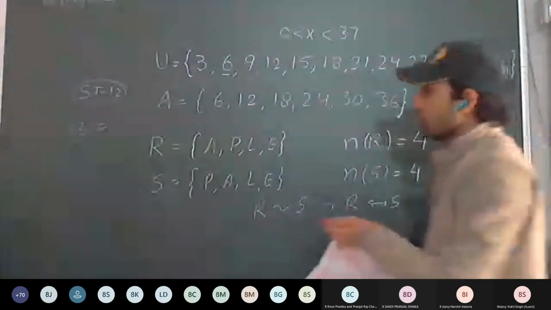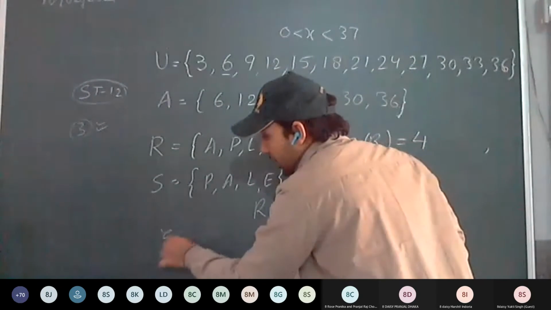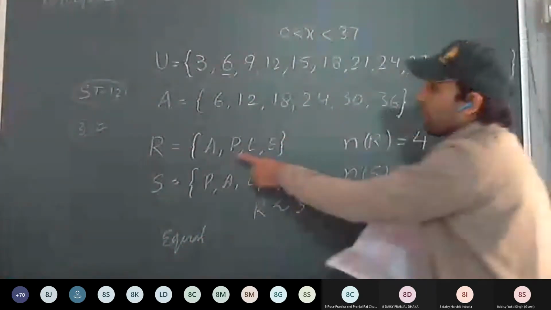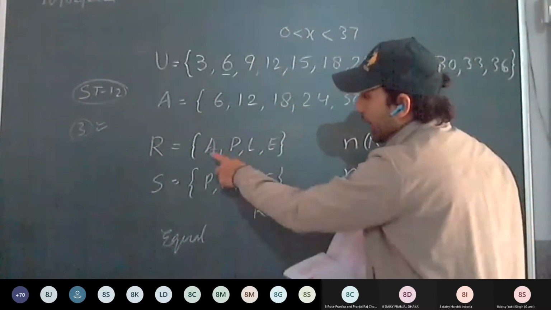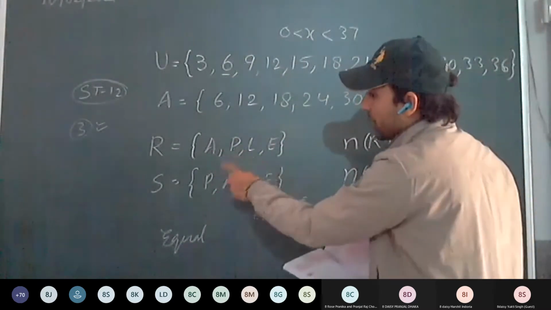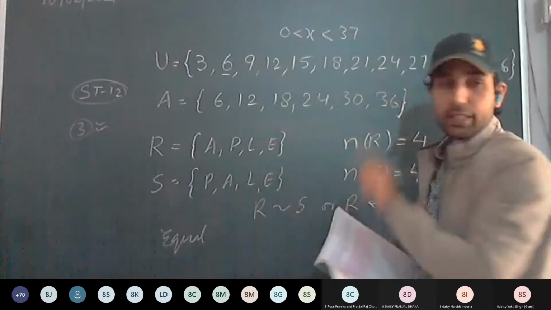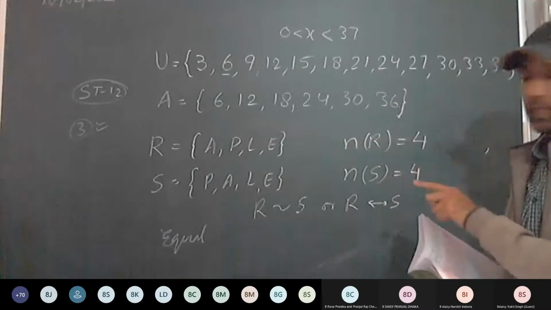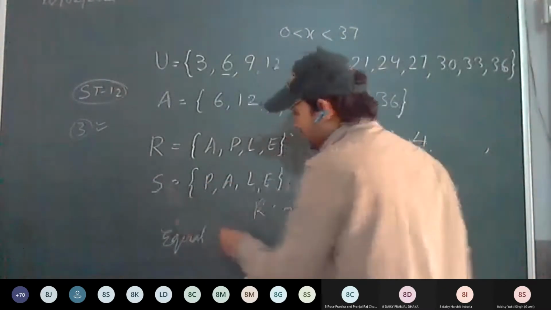Okay. So now the equal set we have to discuss. Equivalent set we have discussed. Equal set means when the elements are the same. Check the elements: A is here, A is here. P is there, P is there. L is there, L is there. E is there, E is there. When both sets contain the same elements, then those two sets are called equal sets.